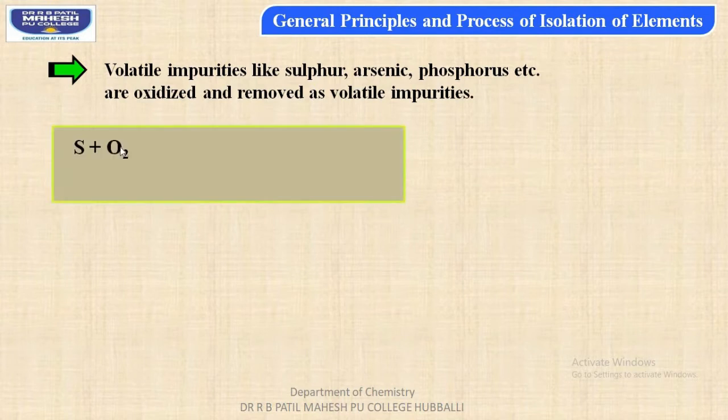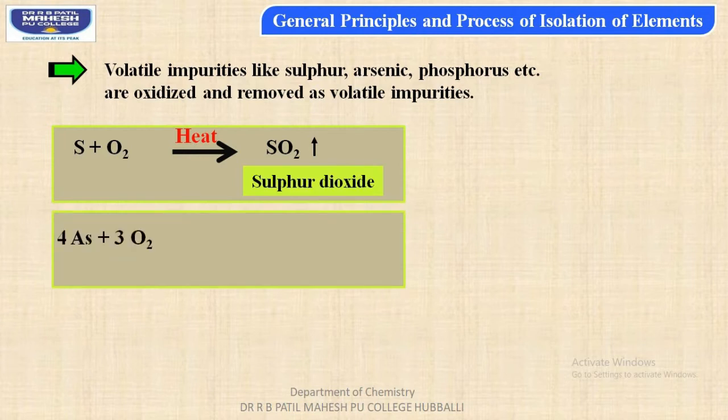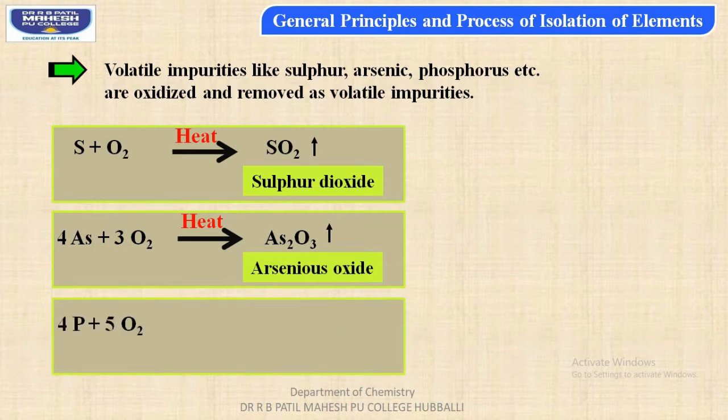For example, sulfur can be oxidized to sulfur dioxide by the roasting process, and arsenic as an impurity can be oxidized by roasting to form arsenous oxide, that is As2O3, arsenous oxide vapors. Phosphorus impurity can even be oxidized by roasting, that is on heating, to form phosphorus pentoxide P2O5.